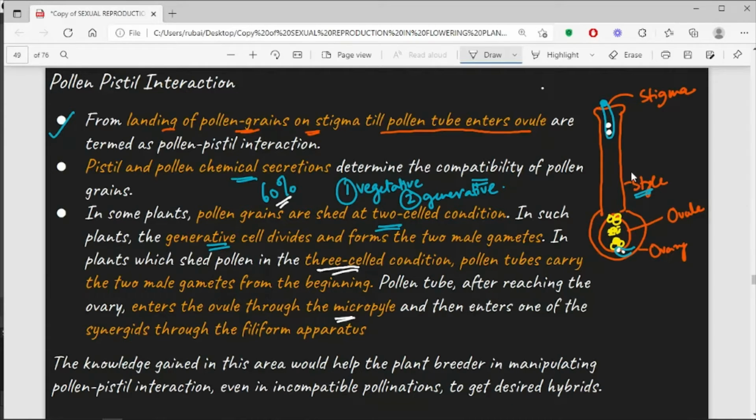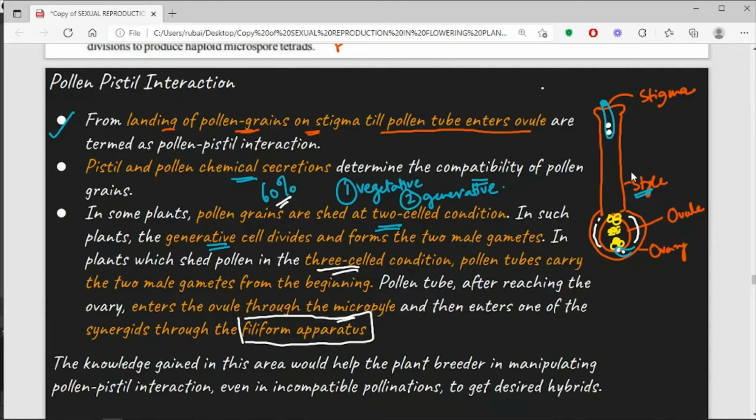And the synergids which are present at the micropylar end have the filiform apparatus, which not only helps to absorb nutrition from the nucellar cells over here, but also helps in the delivery of the male gametes within the embryo sac. So the filiform apparatus has a very, very important role in transferring the male gametes within the embryo sac.